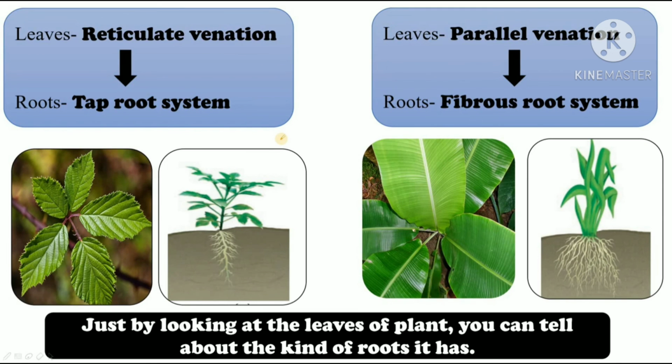Now, just by looking at the leaves of the plant, you can tell about the kind of roots it has. Yes, if the leaves have reticulate venation, this type of venation, the plant will have taproot system. Alright. And if the leaves show parallel venation, the plant will have fibrous root system. Parallel venation, fibrous root system. So just by looking at the leaves, you can tell what kind of roots the plant has, right? You don't have to dig the soil and remove the plant and then look at the roots to see what kind of root system it has.